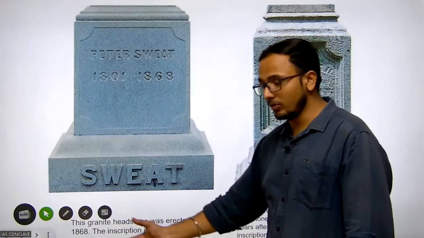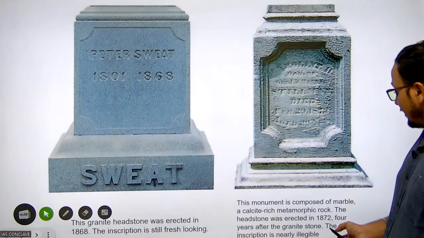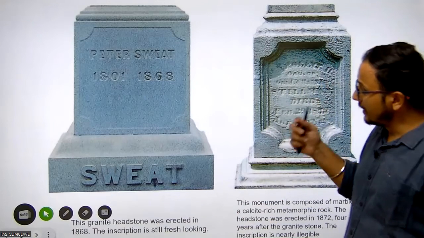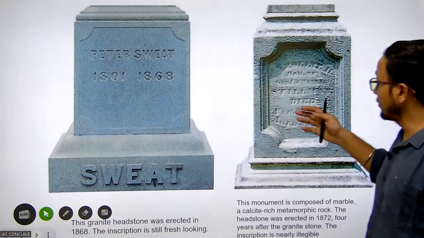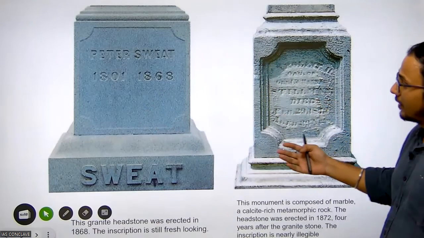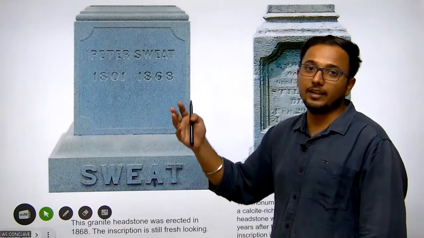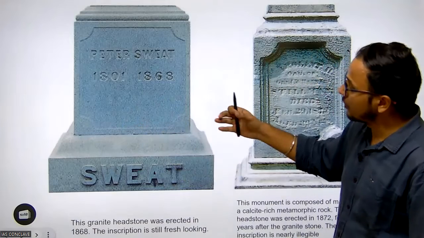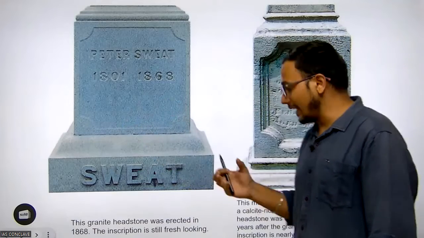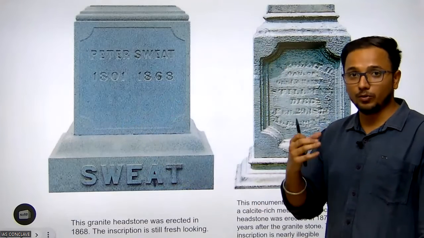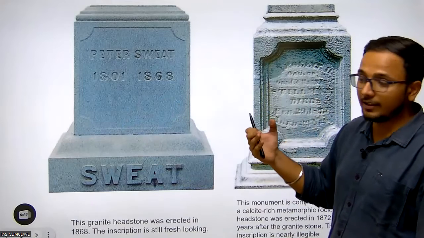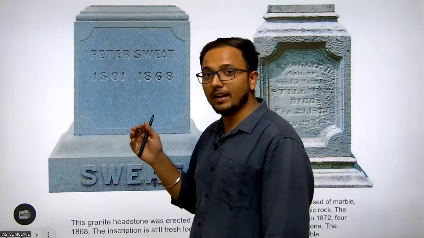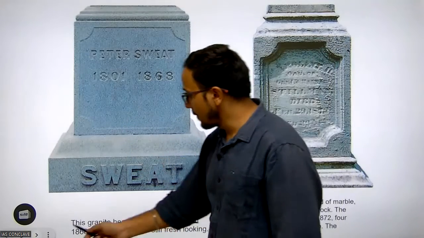It was erected in 1868, and the other in 1872, in the same period. But if you look today, this one is still looking fresh, but this one is weathered away. Why? Because of their mineral composition, and mineral composition affects the rate of weathering. We know that this is made of granite, so it has quartz. Quartz has a resistance to weathering, but calcite minerals are readily soluble in water, and that's why it is most weathered. So we can see an example of different mineral composition and how it affects the rate of weathering.